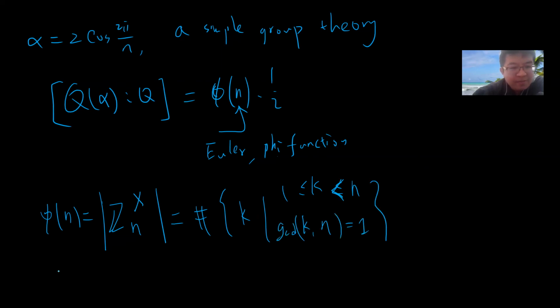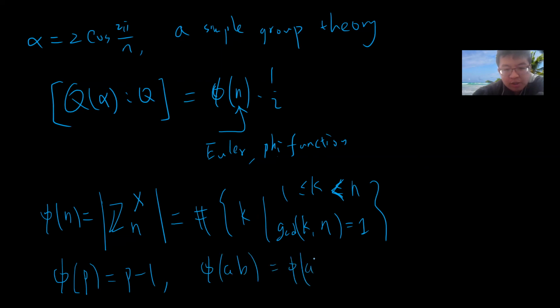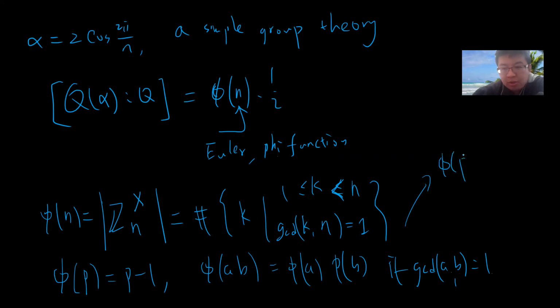Obviously, for any prime number p, phi(p) is p minus 1. You can easily prove that phi(AB) equals phi(A) times phi(B) if A and B are co-prime. You only need to compute phi of p to the k, and you can prove that this is p^k minus p^(k-1).